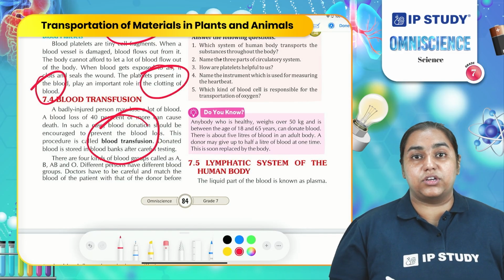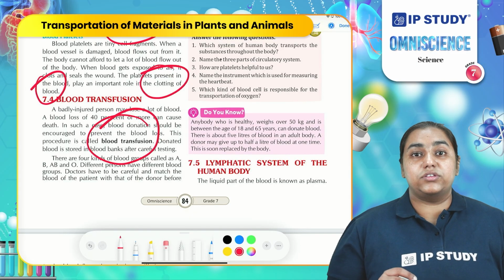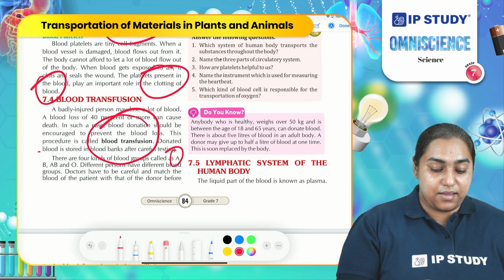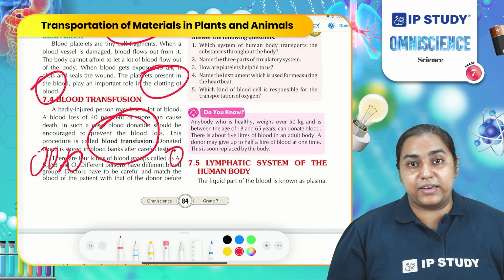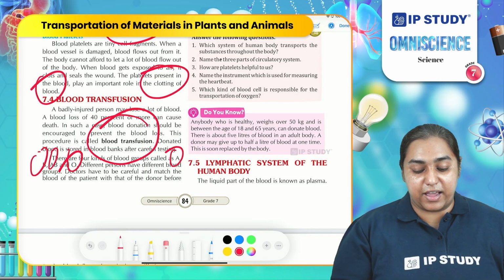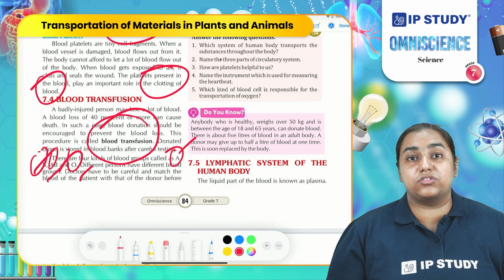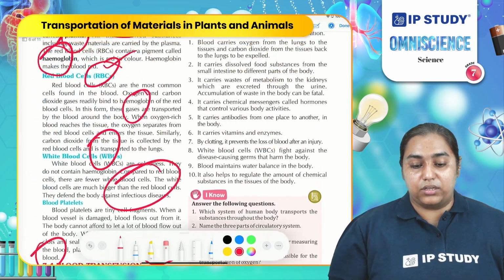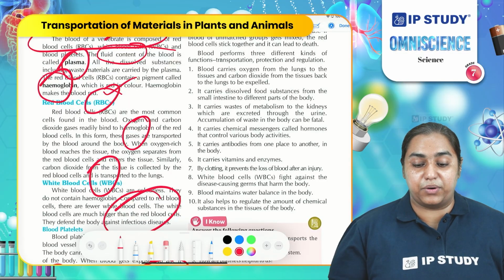Blood transfusion is done by checking which type of blood each person has. There are four main blood groups: A, B, AB and O. Every person has one of these. Either we have an A blood group, B, AB or O. First, the doctor needs to check which kind of blood group is present in the body, and based on that they supply the blood to the person. The person who is giving the blood is the donor and the person who is receiving the blood is the receiver.